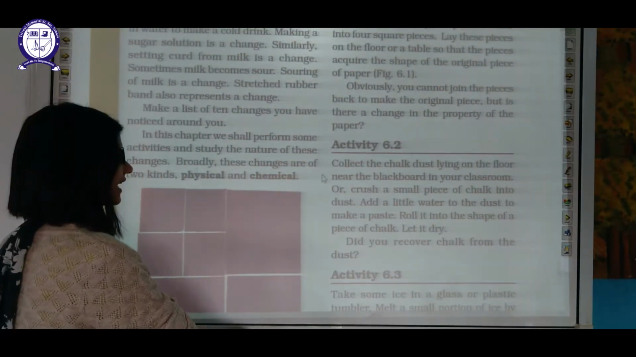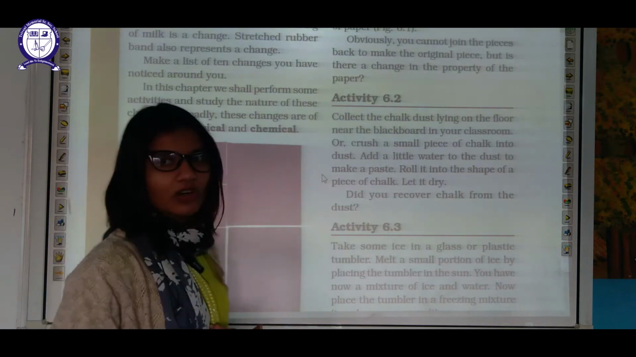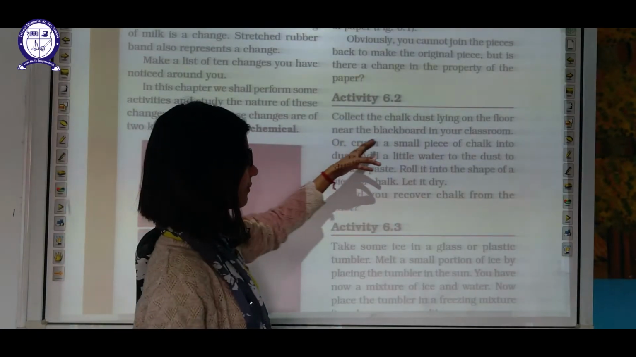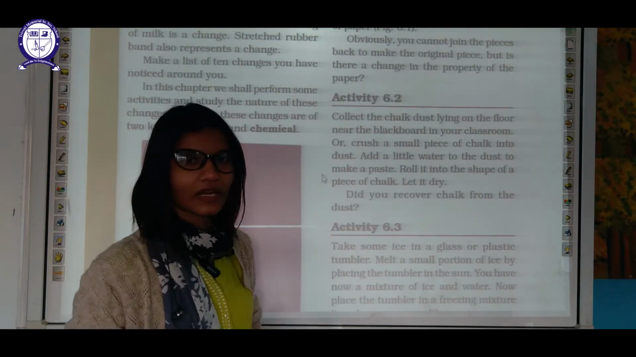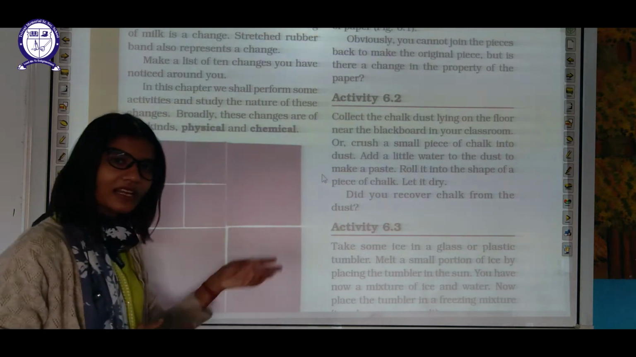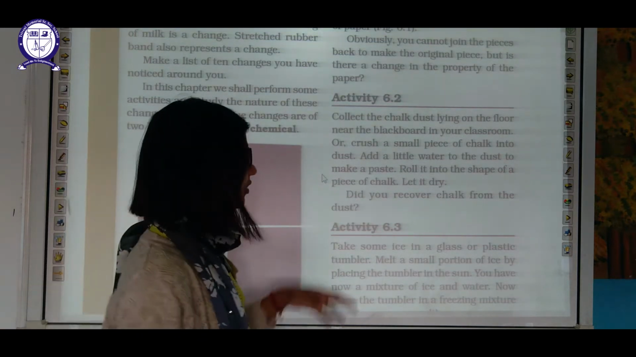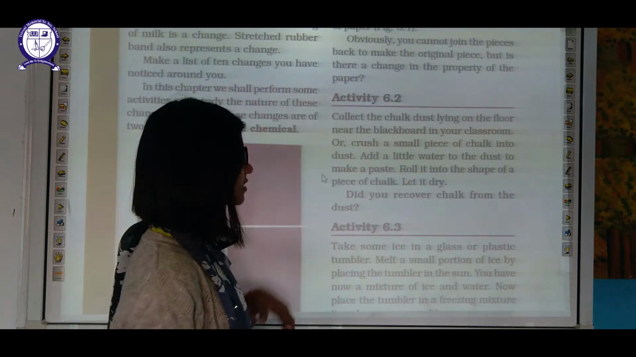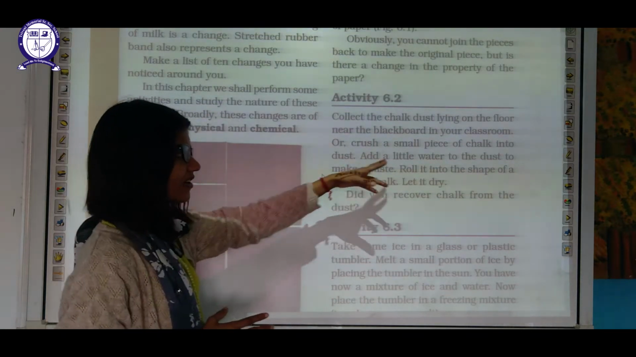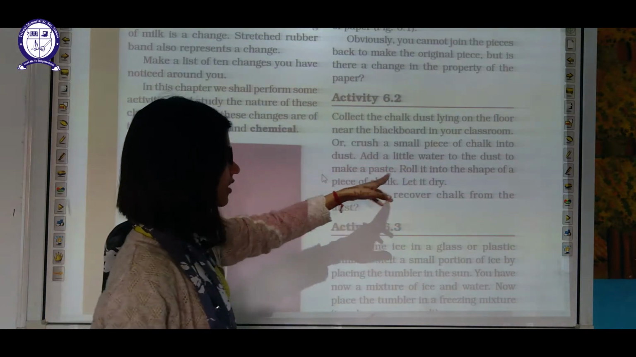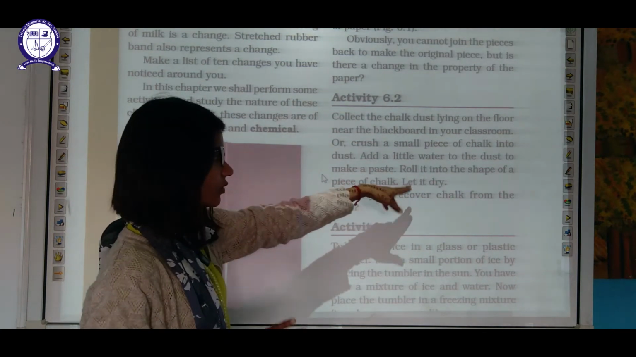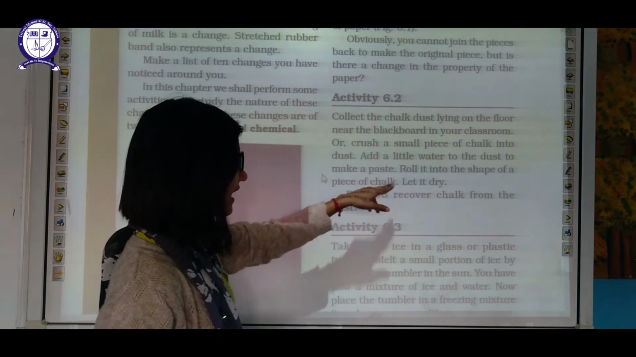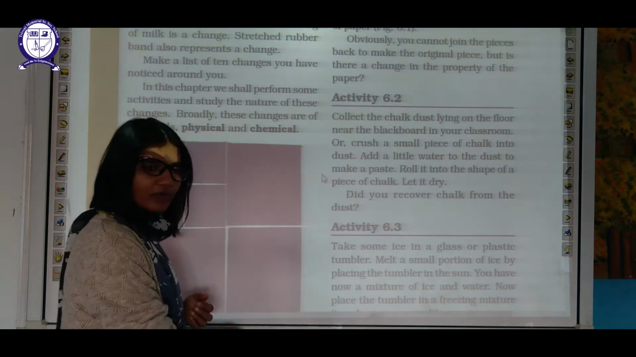The second activity is that you have to collect chalk dust lying on the floor near the blackboard in your classroom. Right now it's not possible, but we can do such an activity after the opening of your school. Or crush small pieces of chalk into dust. Add a little water to the dust and make a paste. Roll this into the shape of a piece of chalk. Let it dry. Did you recover chalk from the dust?